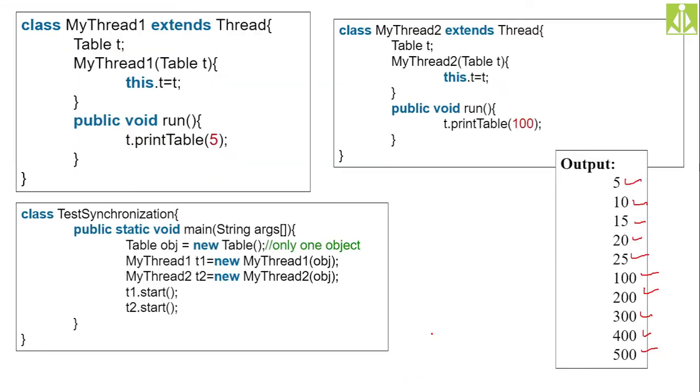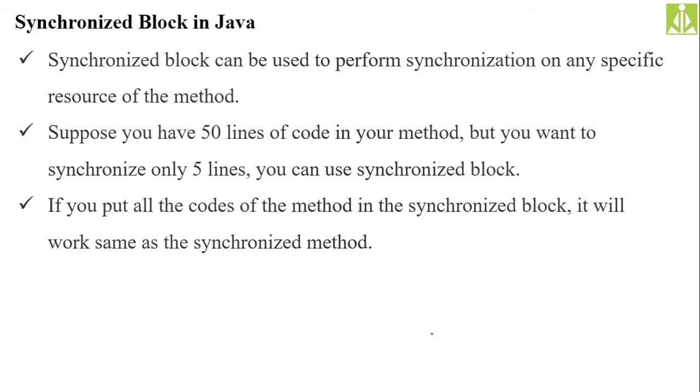So the next thing, we have the synchronized block. It is also one of the ways to achieve synchronization in Java. In our previous case, we made the entire method synchronized. But if you don't want to make the complete method synchronized, rather you want to go with just 2-3 statements from the method, then you have to go for a synchronized block, because your method contains a lot of things.